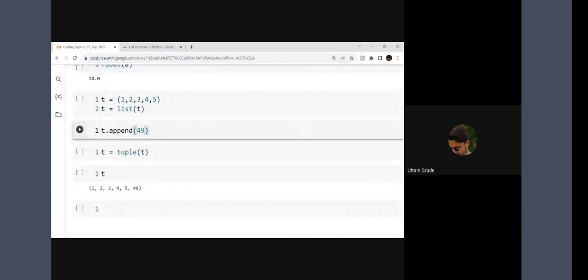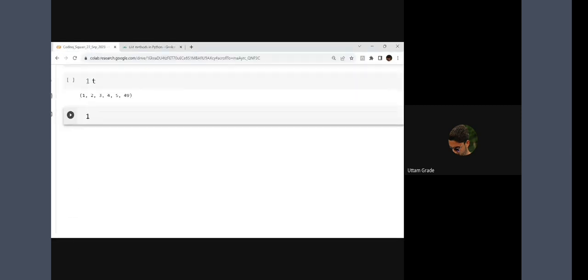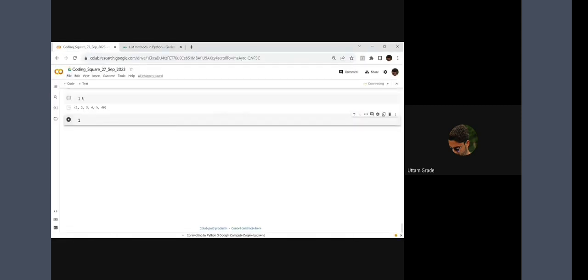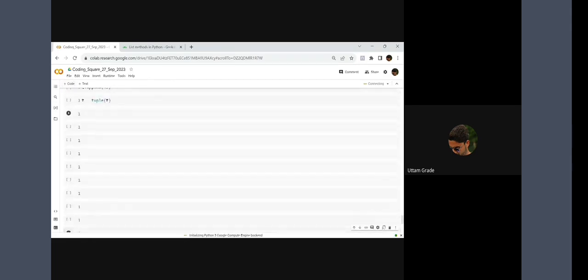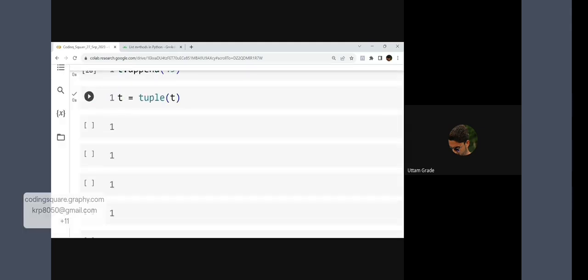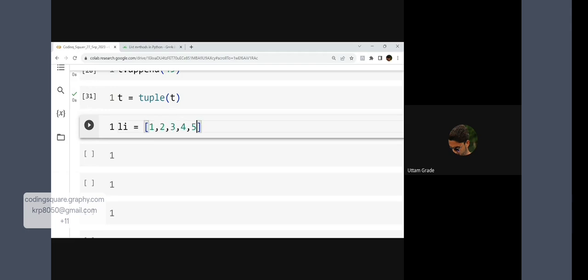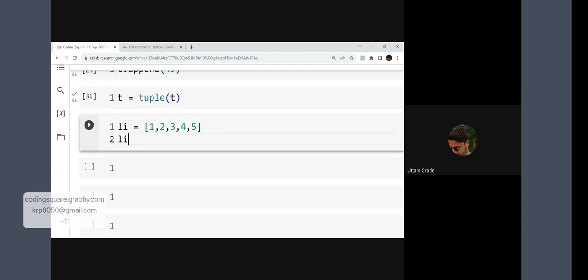Okay, here I'm writing li is equal to a list, 1, 2, 3, 4, 5. Fine. I'm printing li.